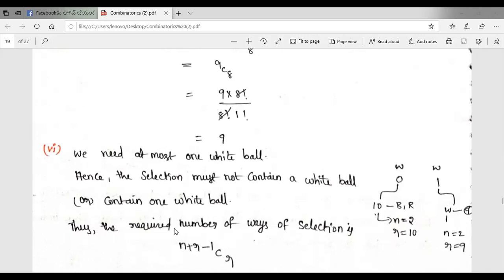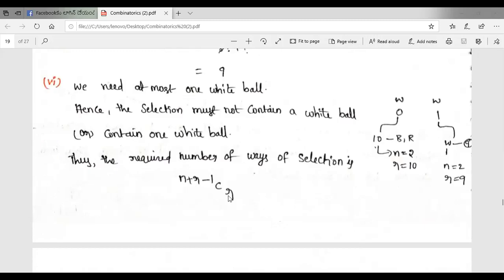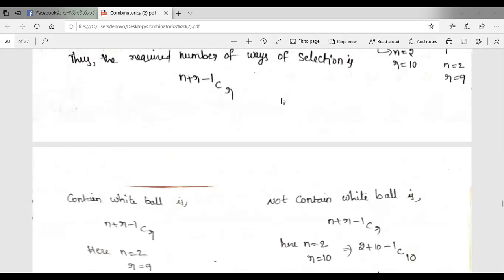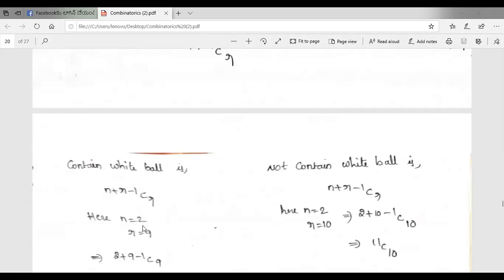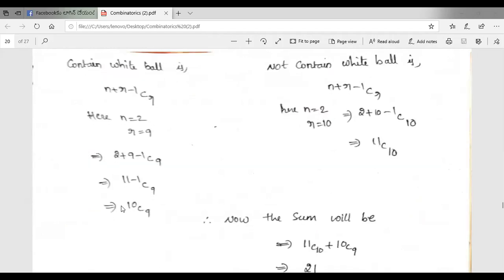Thus the required number of ways of selection is n plus r minus 1 C r. If the selection contains a white ball, n is equal to 2 and the remaining 9 we select from blue and red, so r is equal to 9. So 10C9.